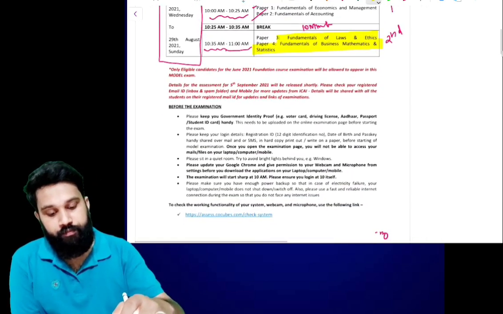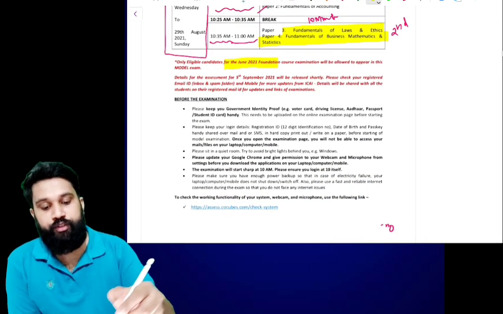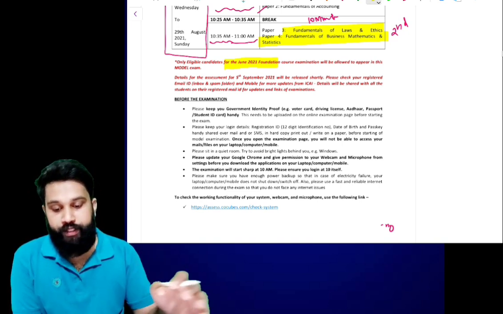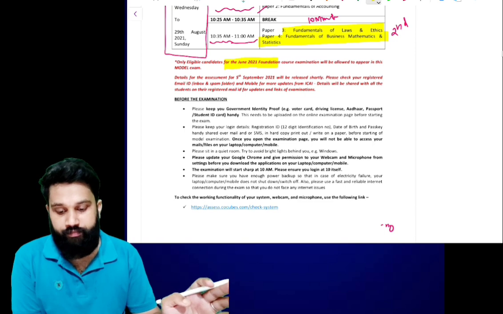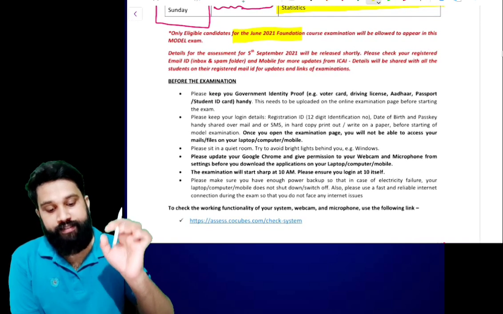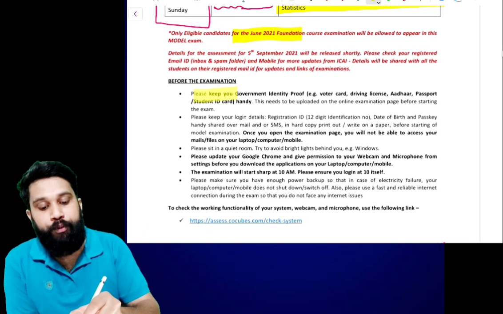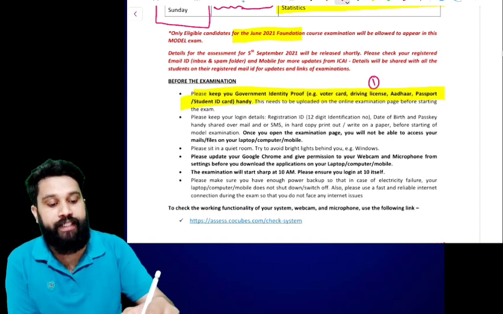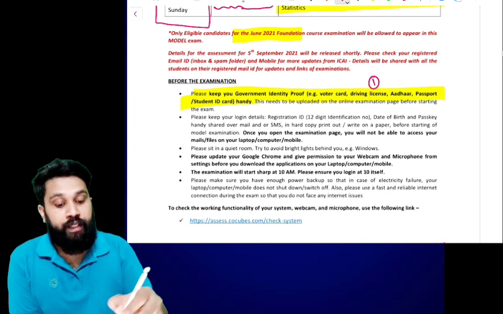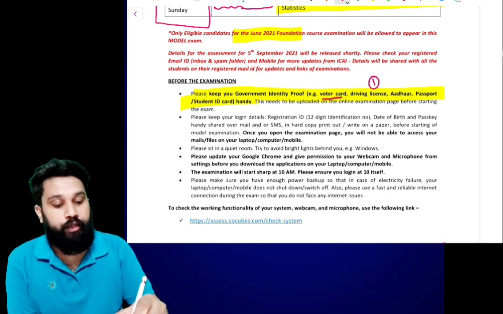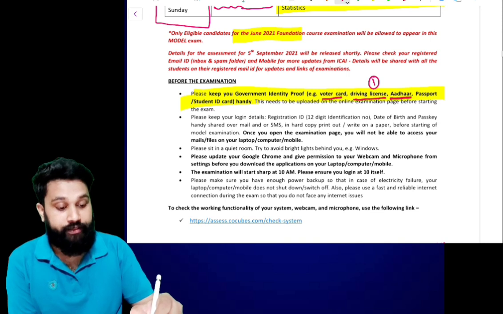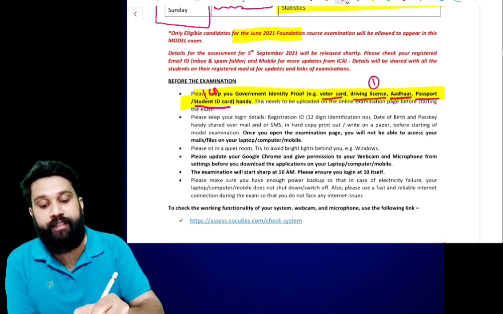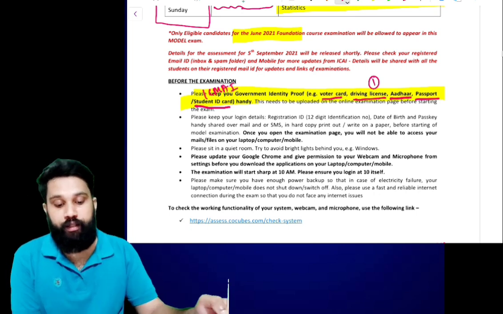Only eligible candidates for the June term examination will be allowed to appear in this model examination. Before the examination, this is important, please keep a government identity proof. Voter card is allowed, driving license is allowed, Aadhaar is allowed, passport is allowed, and even the student ID card from ICMAI is allowed.